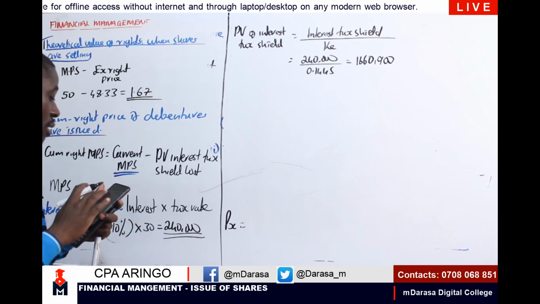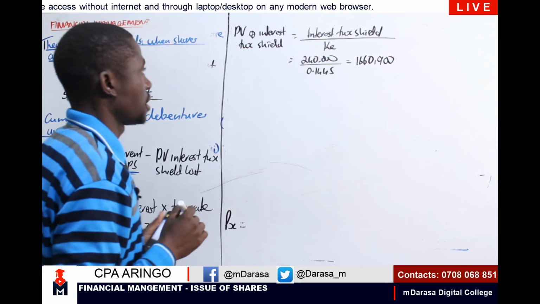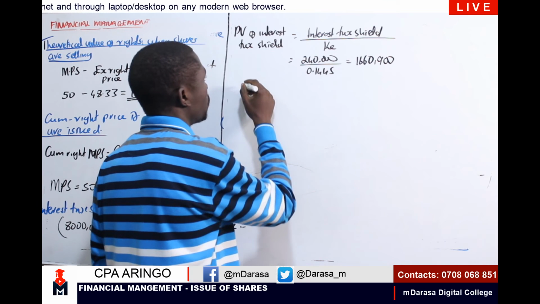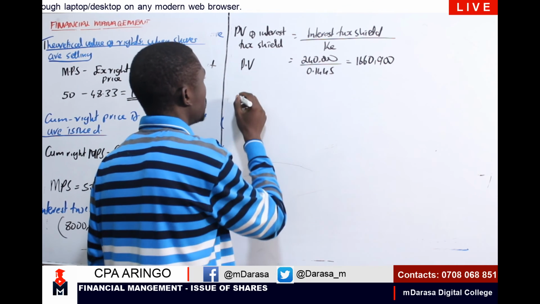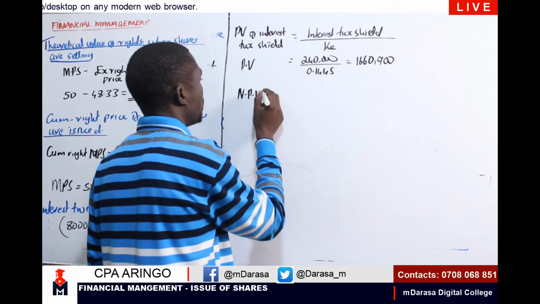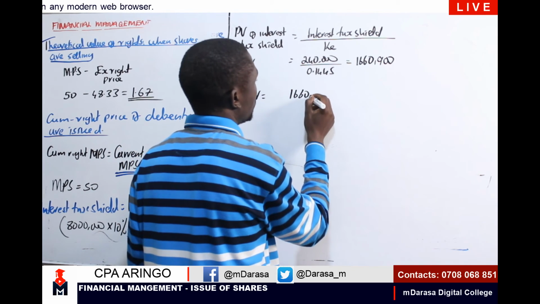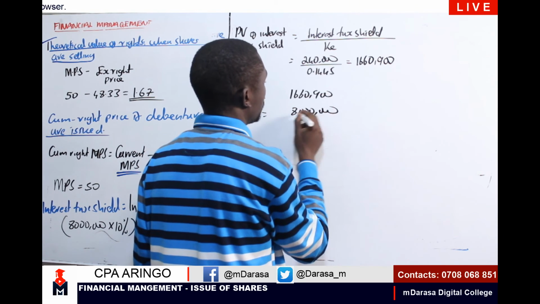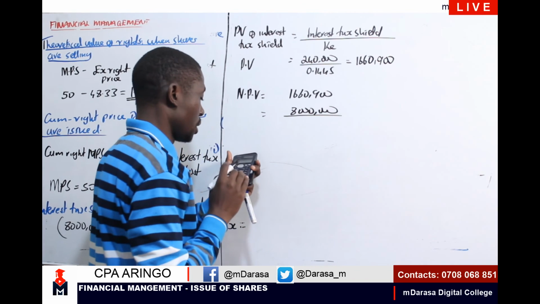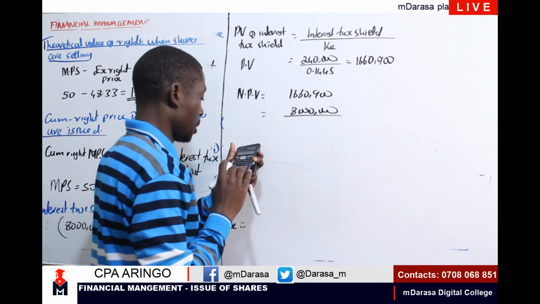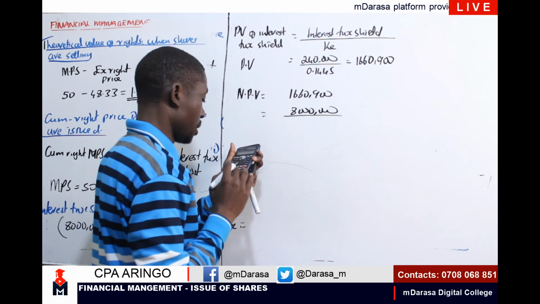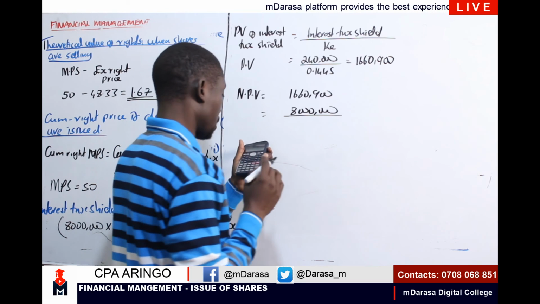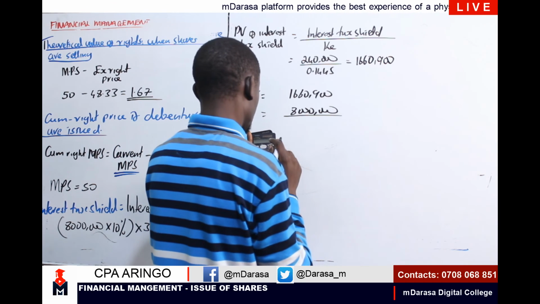That is what we're having. Therefore, once we have that, my good students, our aspect of this is, of course, our NPV. The NPV should be 1,660,900 minus the initial cost that I need to raise of 8 million.